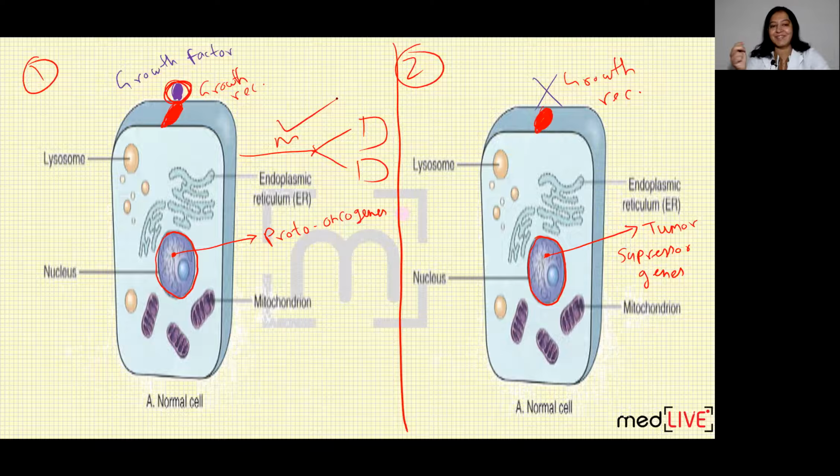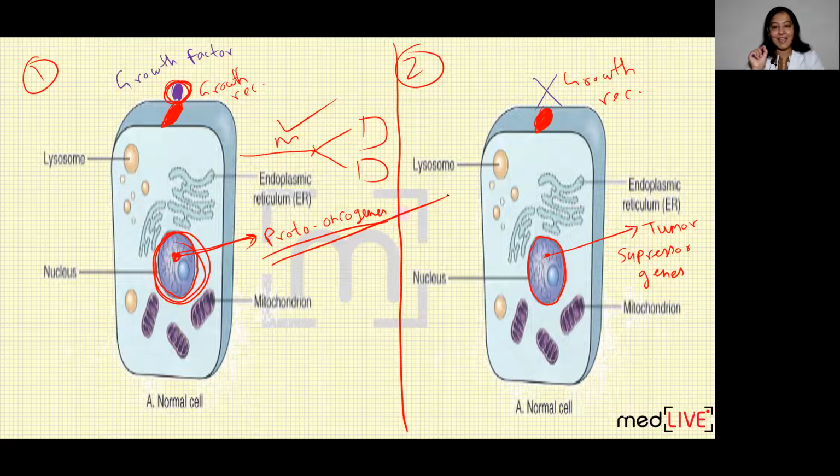But how does it occur? When growth factor is binding with the growth receptor, in the nucleus of this cell, a gene which is known as proto-oncogene gets stimulated. This gene is present in the nucleus of all human cells. This is a normal cell. It is known as proto-oncogene. So whenever growth factor comes and binds with the growth receptor, in the nucleus of that cell, the proto-oncogene gets stimulated.